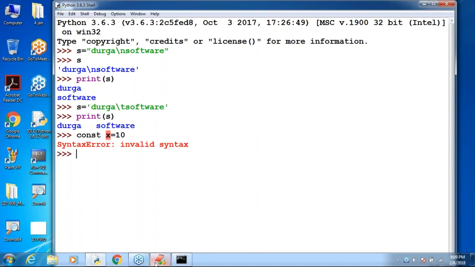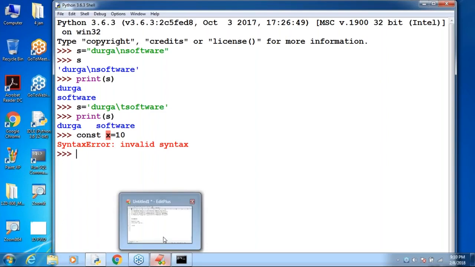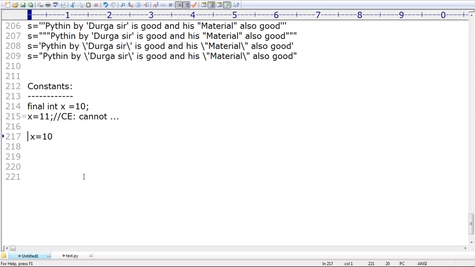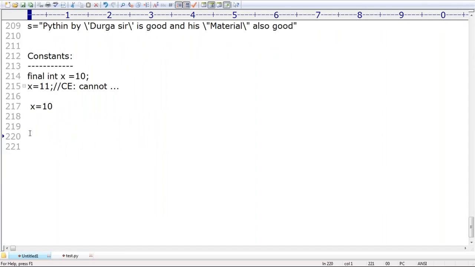Remember that, sir. It may be good news or bad news, I don't know. Make sure, sir, there is no way to specify constants in Python. The constants concept is not applicable in Python, sir. But anyway, explicitly, boss, this is the constant. Please don't change this value. If you want, you can write everything in uppercase. You are requesting, boss, don't change. But is it possible to change or not?